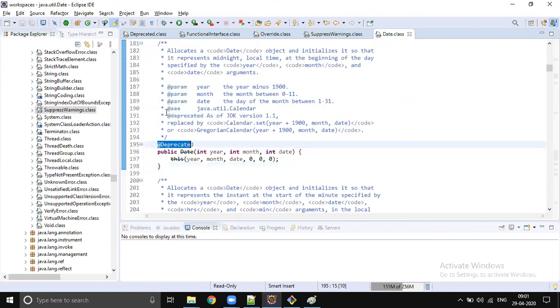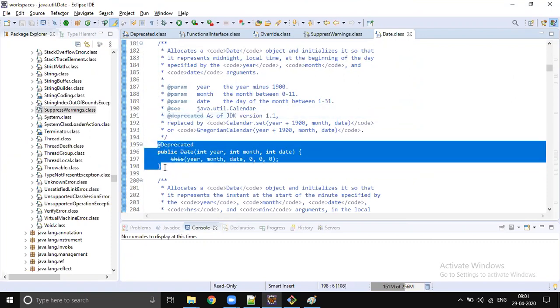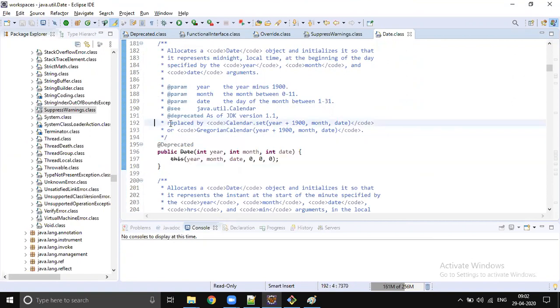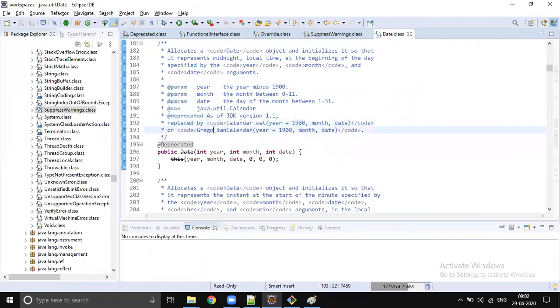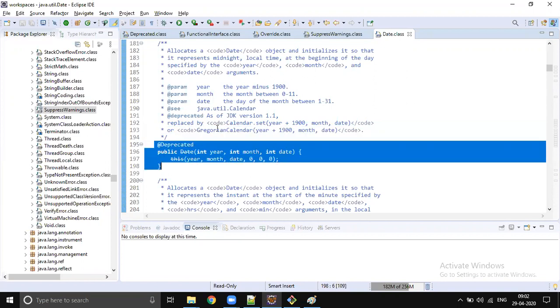So this got deprecated when? Since Java 1.1 onwards. Java is not suggesting to use this constructor at all. So they specify, okay, instead of using this constructor, use Calendar.set or GregorianCalendar. So instead of using this, you have to use this.